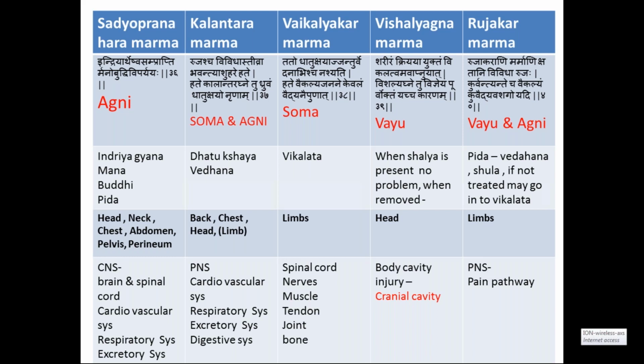Sadhya Pranahara marma means their main location is head, neck, abdomen, including chest. The main area of Kalantara Pranahara marma is the back, that is the Prushta, and a few are in the chest, head and limb portion. Vaikalyakara marmas, almost 100%, are present in the limbs, with few exceptions, but 90% of the Vaikalyakara marmas are present in the limbs. Then Vishalagna is the head, and Rujakara is the limbs.